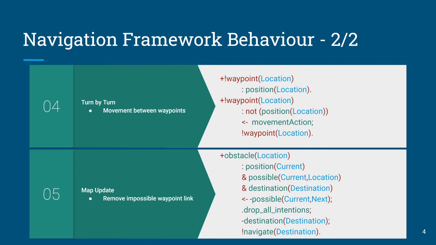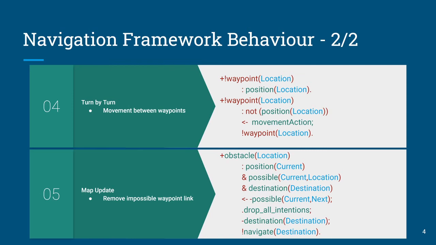For map updates, in a situation, for example, where you arrive at a wall that you didn't know was going to be there, or you got a closed road, you need to simply update your belief base. You drop the belief that it's possible to move between those locations. Now, if that was part of your route, you need to drop intentions.